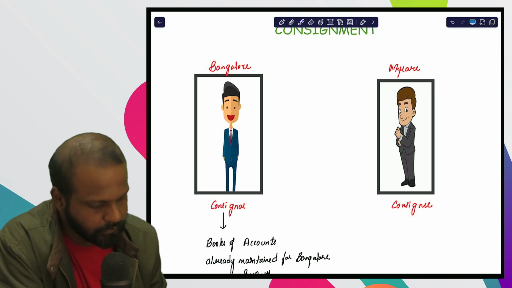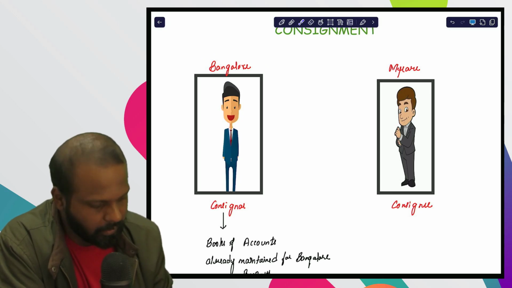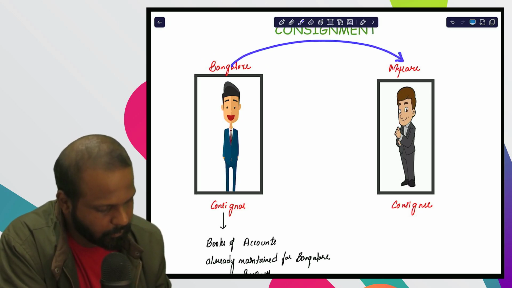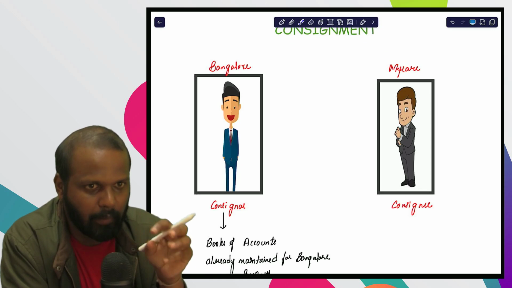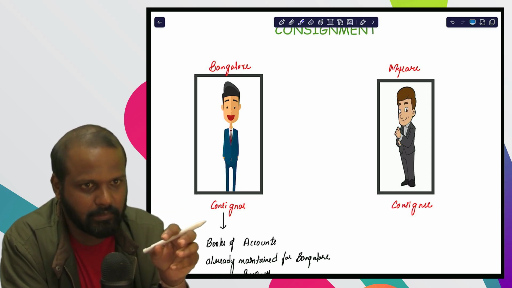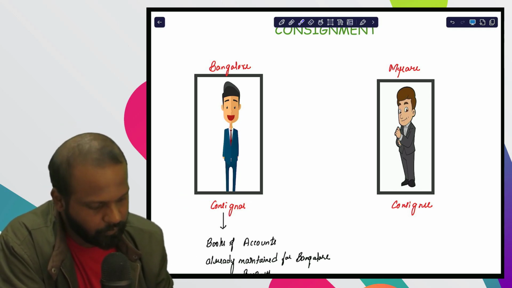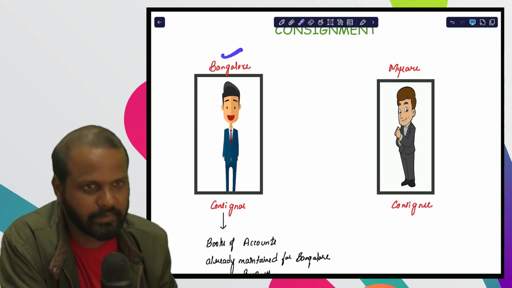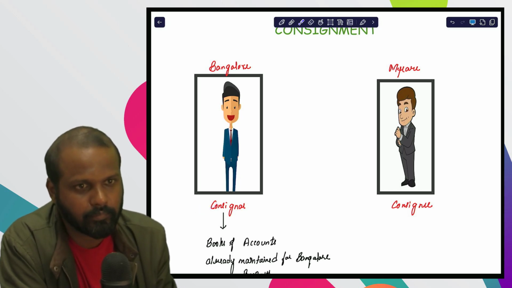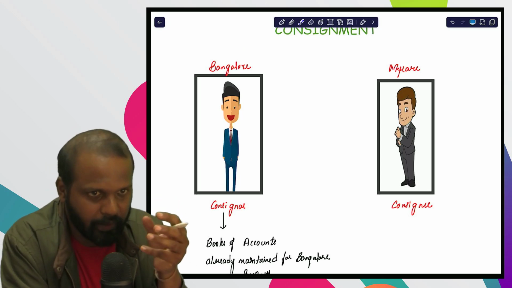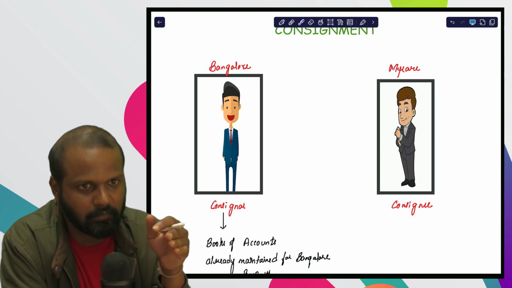So the consignor, who already has an established business in Bangalore, is going to send the goods to the consignee in Mysore. And whatever profit or loss happens on consignment business belongs to the consignor, because the consignor is the owner of the goods. And obviously whatever profit or loss happens in the Bangalore business, which is already established, also belongs to the consignor. So the consignor is going to get the profit of the Bangalore business as well as the consignment business in Mysore.